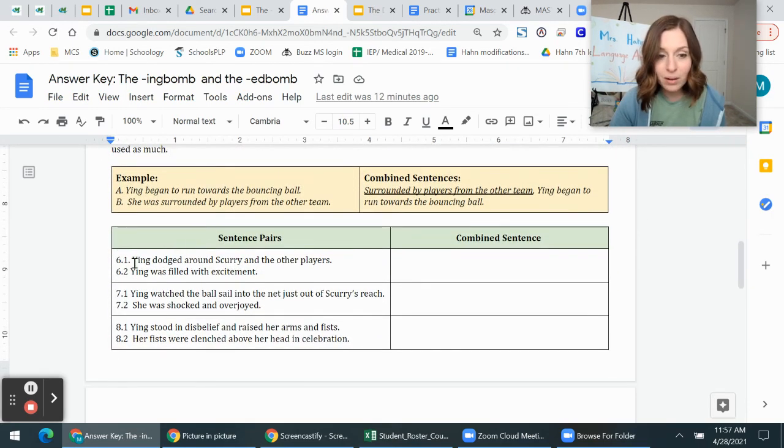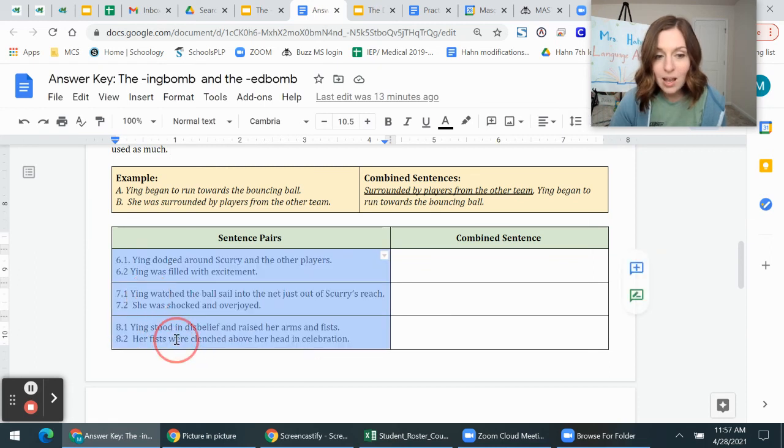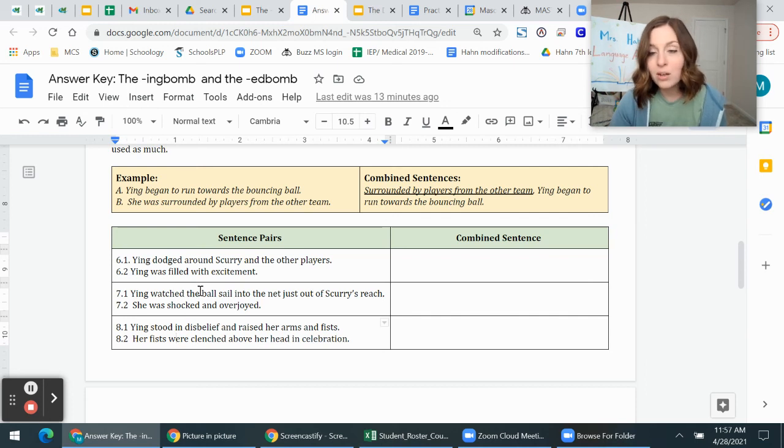Part 2 is where you're going to practice using the ed-bomb. Exactly the same as part 1. You've got 3 practice sentences. You have these 2 sentences. You need to take sentence 2 or sentence 1 and turn it into an ed-bomb phrase and combine the sentences together.